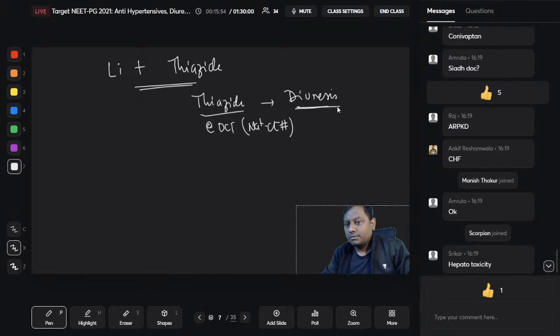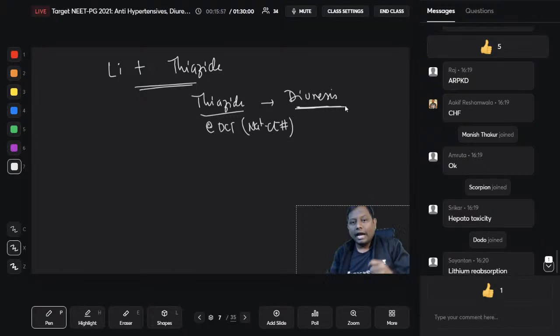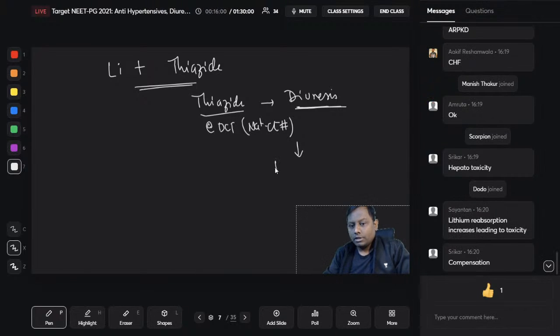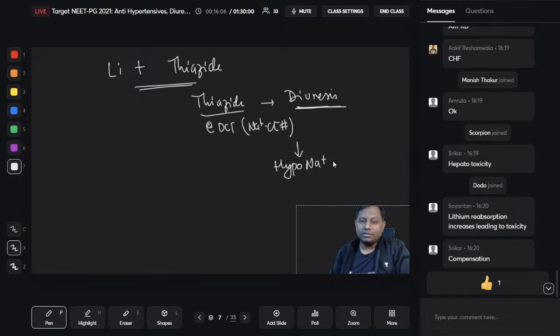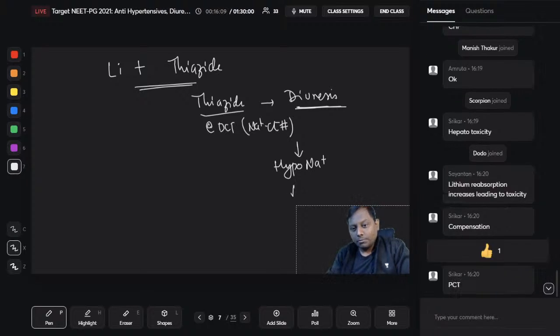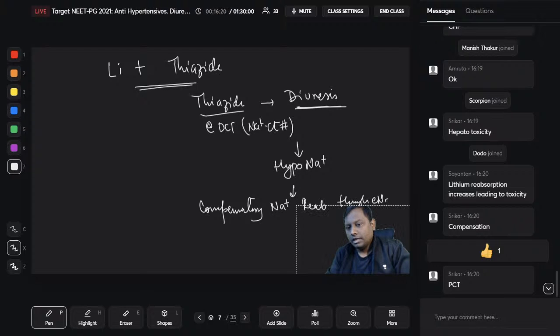Now, once they cause diuresis, the body will suffer from loss of sodium and there will be hyponatremia. In response to this loss of sodium, there will be compensatory reabsorption. Now what will it do? The PCT will start compensatory sodium reabsorption through the epithelial sodium channel, and remember, this epithelial sodium channel is the same channel which is also utilized by lithium for reabsorption. So compensatory sodium reabsorption through the epithelial sodium channel occurs along with the lithium.